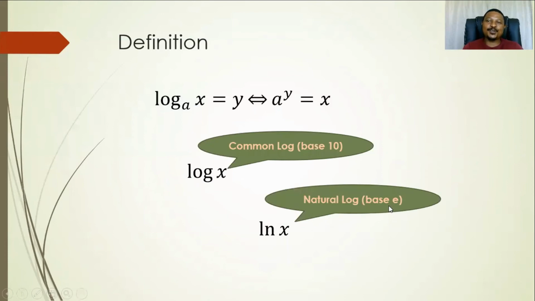I'm not sure you are familiar with that number, but when you get to university, you will know it's another number that falls in the set of irrational numbers. When you get to university, you will learn more about the number e, and also ln is mostly used at university than in high school. But these are exactly the same thing. It's just that this one is of base 10 and this one is a log with base e.